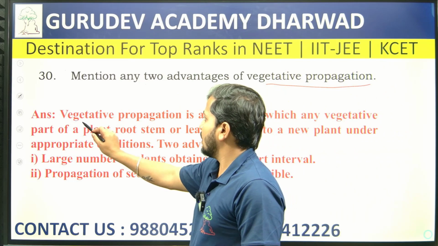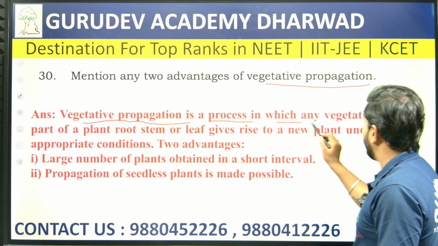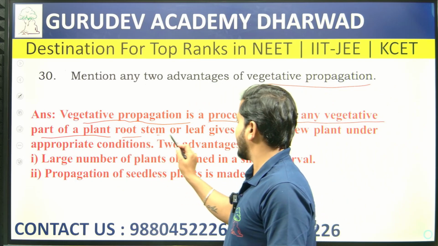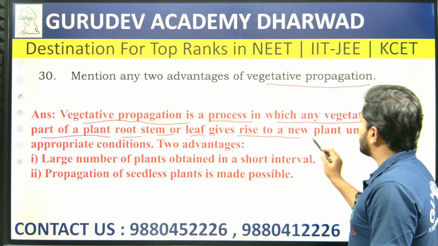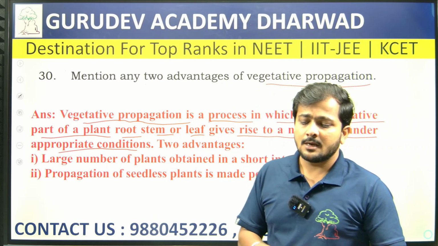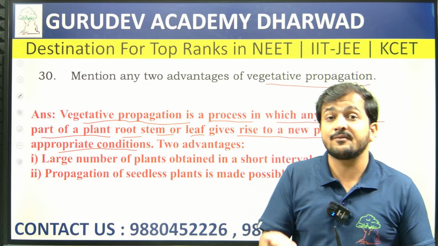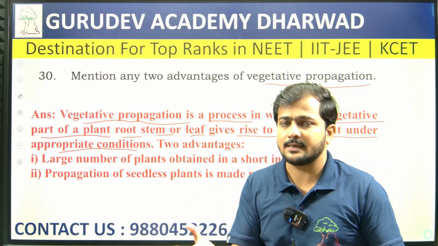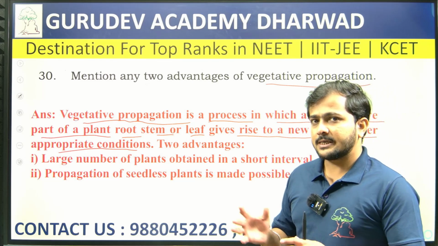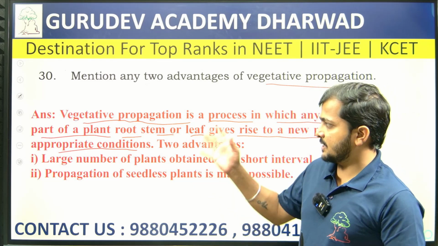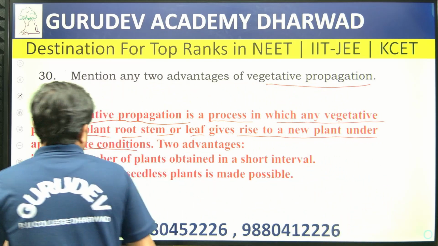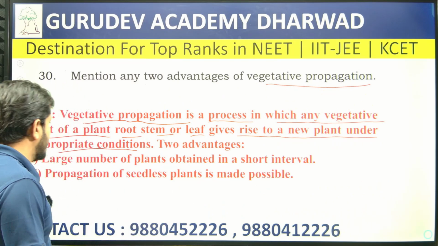Overall, vegetative propagation is a process in which any vegetative part of a plant, root, stem, or even leaves, gives rise to a new plant under appropriate conditions. The part of the organism itself gives rise to a new organism. That is what we call vegetative propagation or vegetative reproduction, which is a part of the asexual mode of reproduction. Here only one parent is involved, and only a parent part is involved.